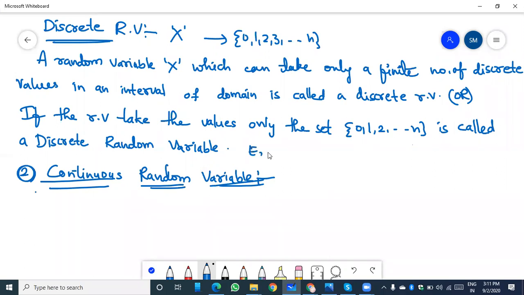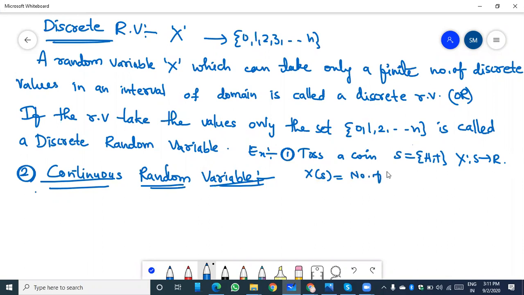For example, toss a coin. Toss a coin means the sample space has head and tail, and X is a mapping from S to real values. If X of S is defined as the number of heads, then the range of X is equal to {0, 1}. Such types of examples are taken as discrete random variables.